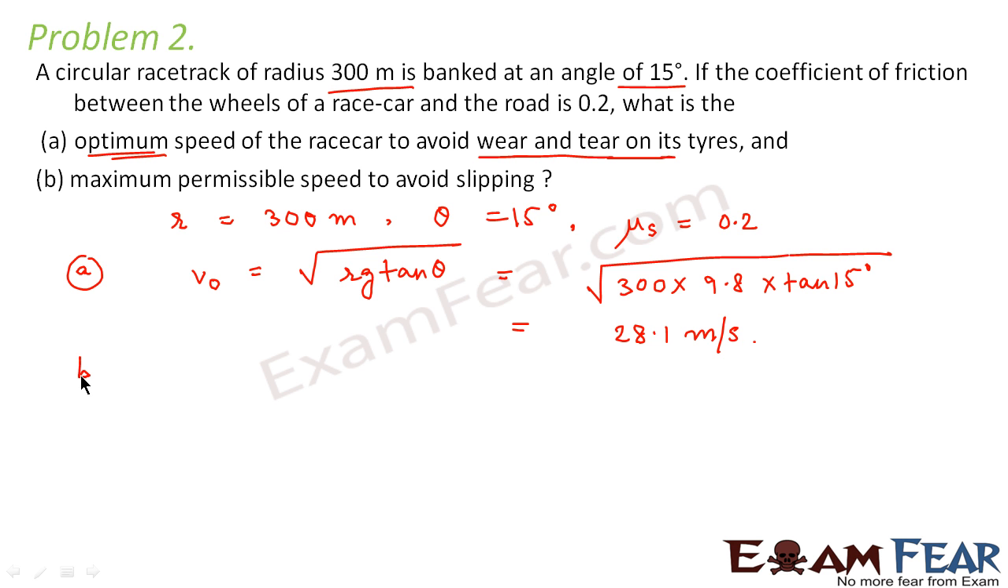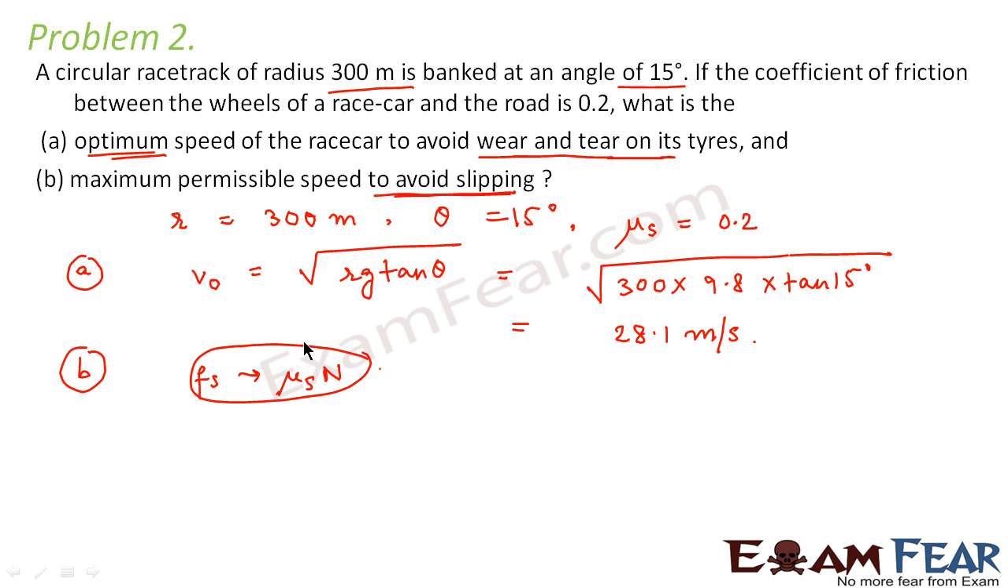Now let us look at the second part, maximum permissible speed to avoid slipping. So what would be the maximum permissible speed to avoid slipping? That means we don't want the car to slip. So in that case, it should be the scenario when the value of the static friction is equal to its maximum value. That means static friction should exist and the value of static friction should be equal to mu s into n. This is that scenario because when static friction is at its maximum value, the car will not slip. Slipping will start only when it becomes greater than this.